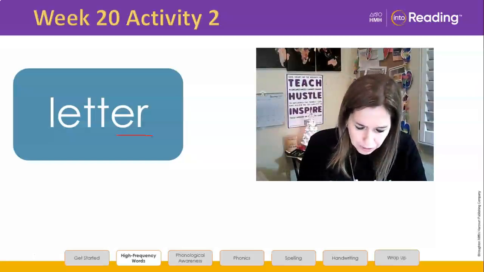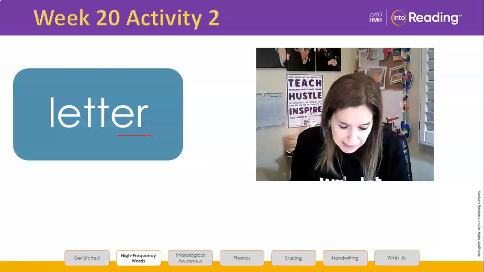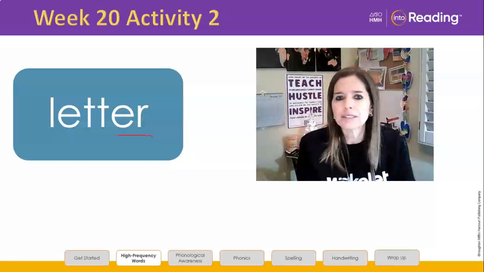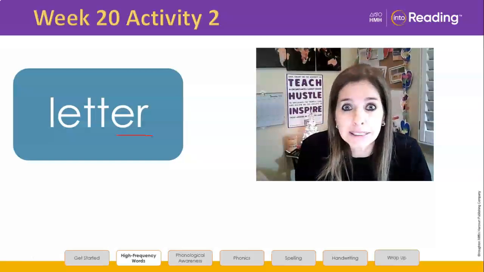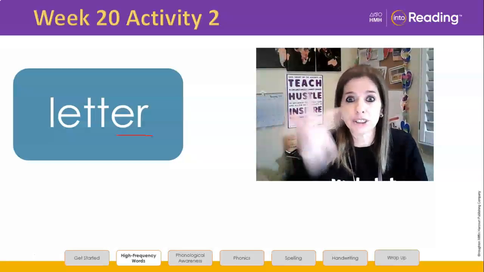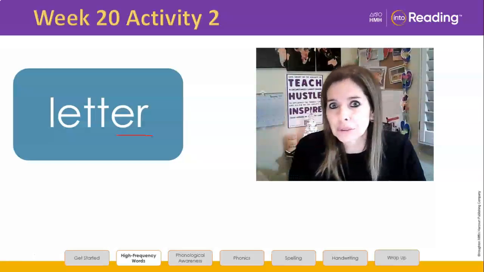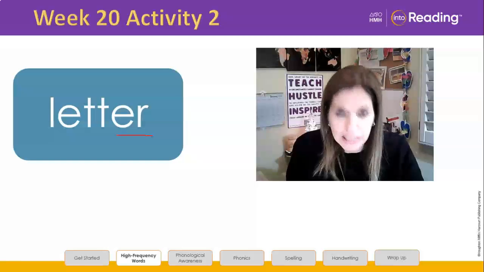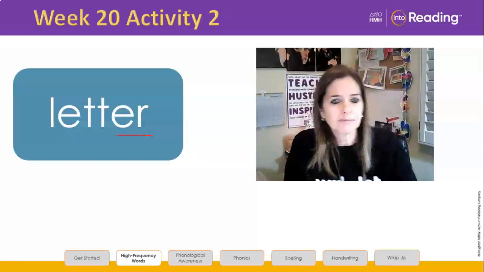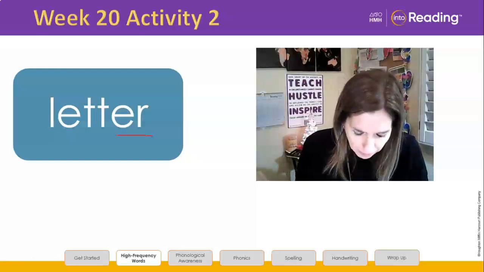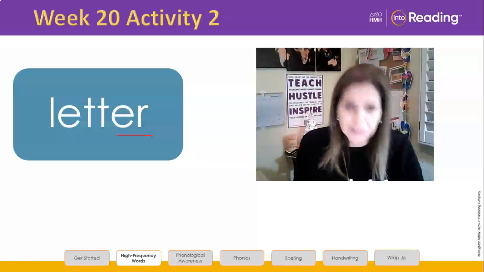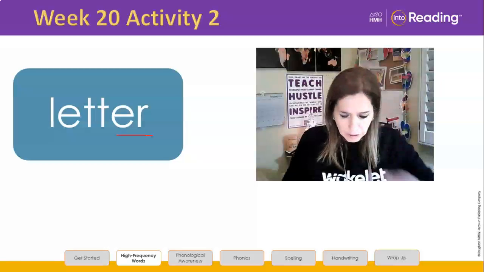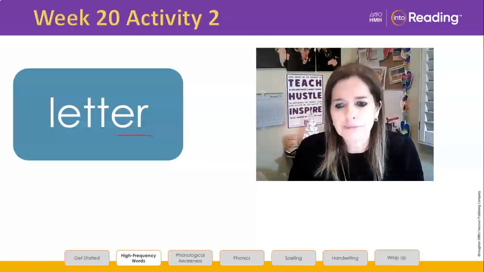Letter. Now look at your word. Blend to read your word. That means you're starting at the beginning, letter, and you're pulling all the sounds together. Not segmenting it. Segmenting means l-e-t-er. It's not blending to read, is it, Genesis? Letter. Pull those sounds together. That's reading. All right. As soon as you've checked your word, blended to read it, and then checked it against the screen, write number 5 and prepare to go on.